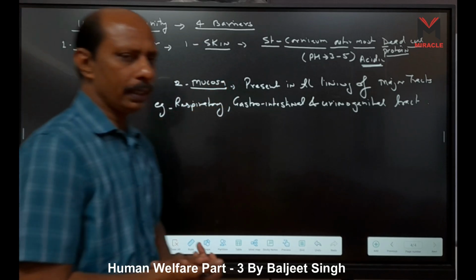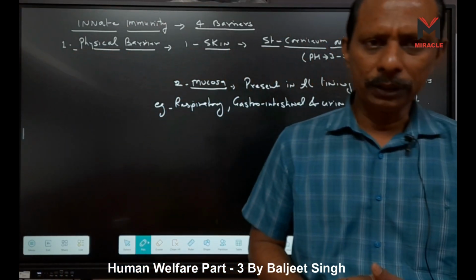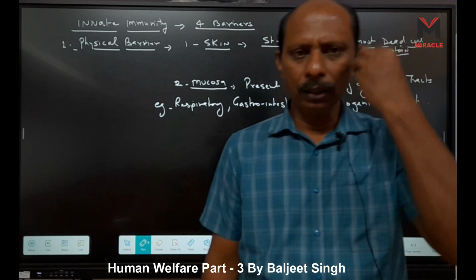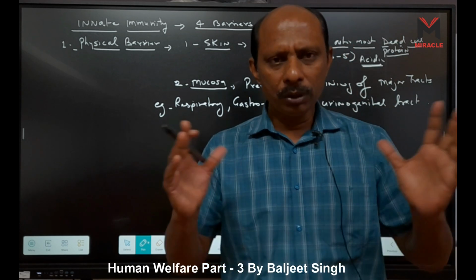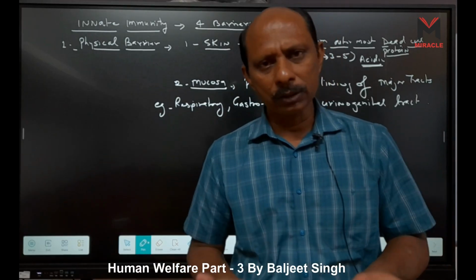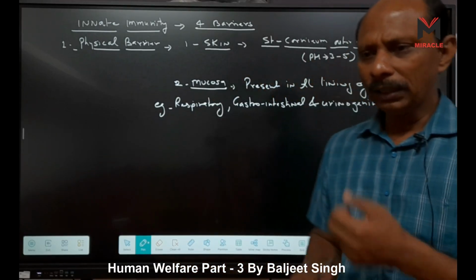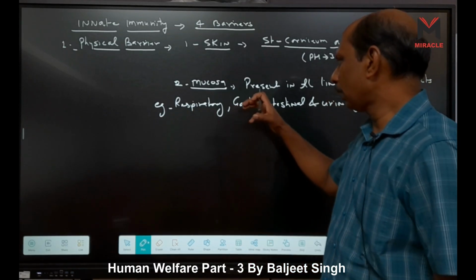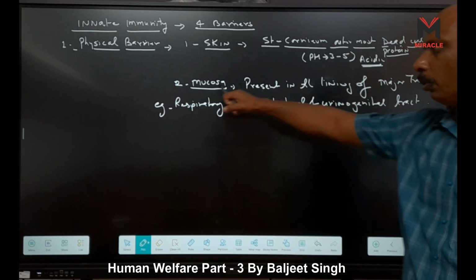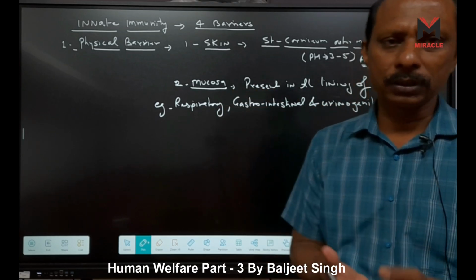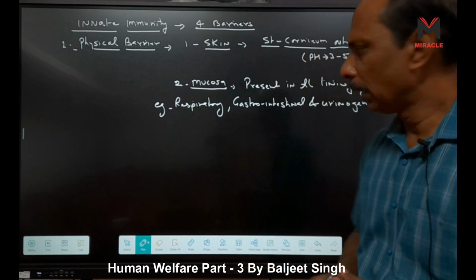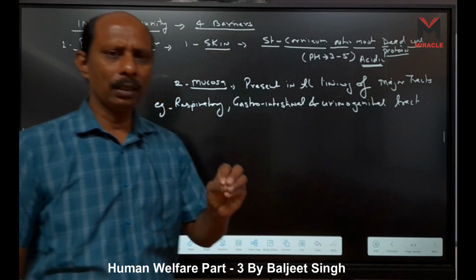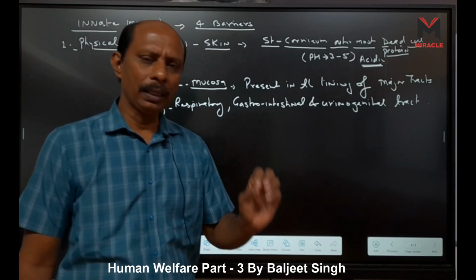Mucosa, as I already told you, traps the pathogens. In respiration, we inhale mixed air, and through this air spores or bacteria are also inhaled. When they reach the respiratory tract, which is lined by the mucosa, this mucosa layer secretes mucus. So they are trapped in the mucus, and in mucus, phagocytes are also there, so they engulf these bacteria and digest them.